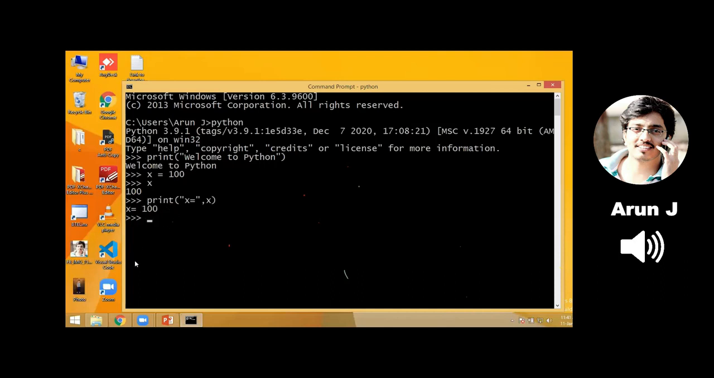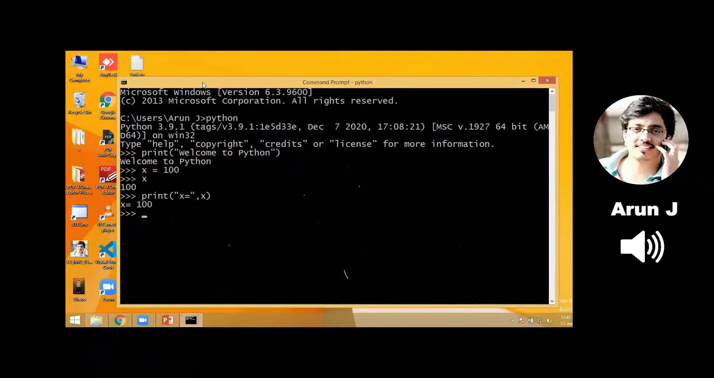So here itself I can execute all my lab cycles, but it is not that interactive.